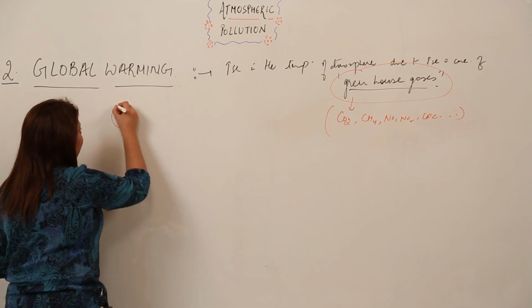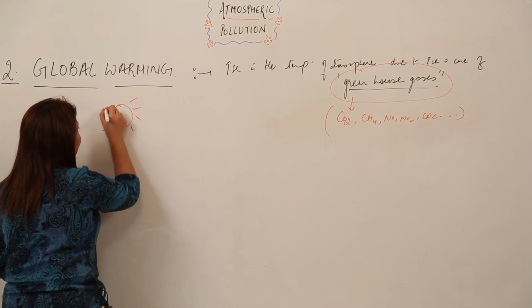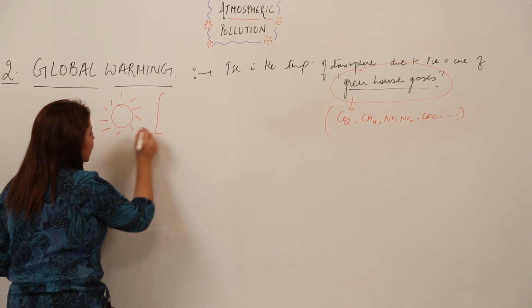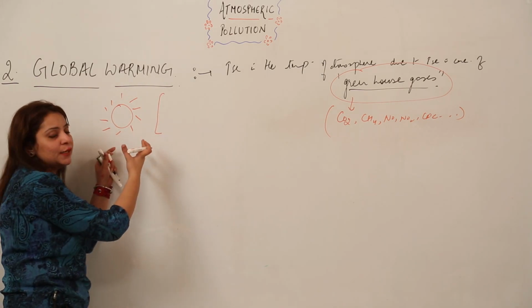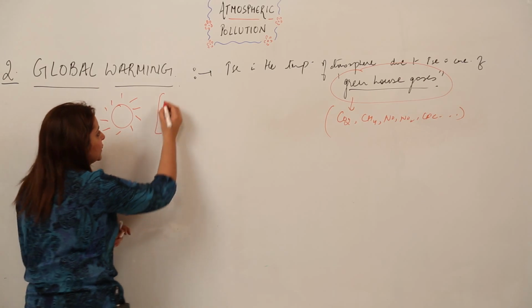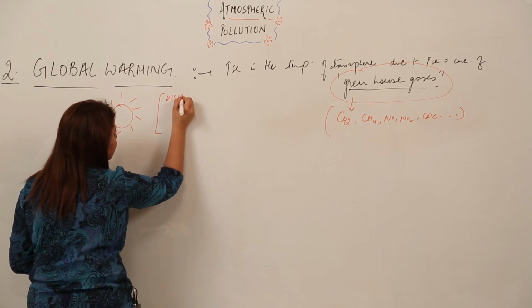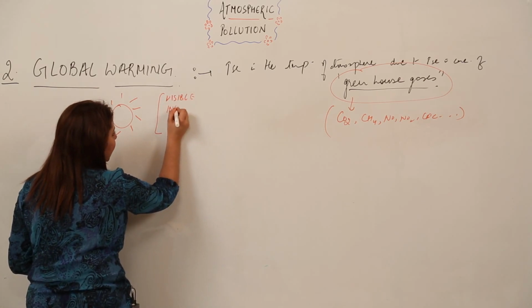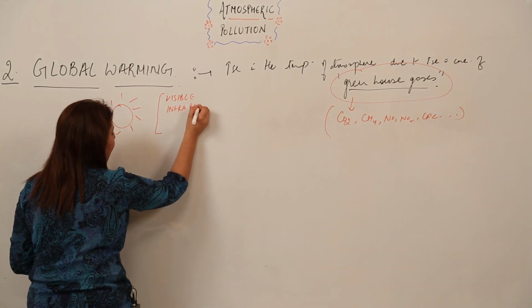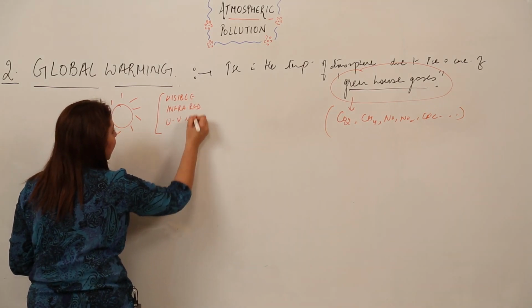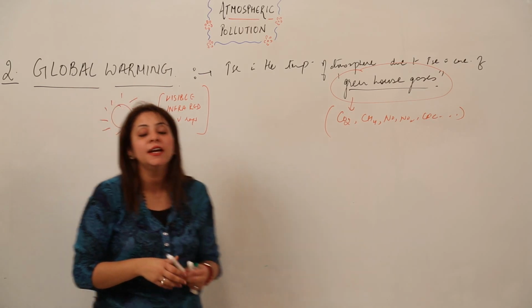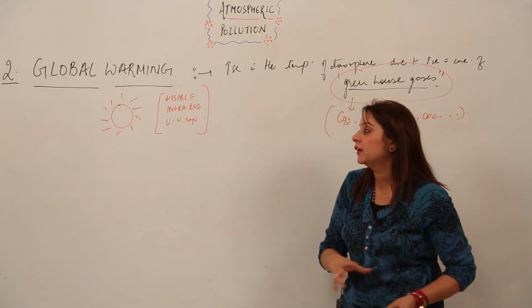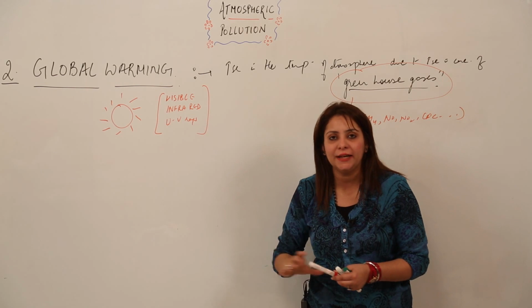We know that there is a sun in the atmosphere, and there are three kinds of rays which come from the sun. They are the visible rays, the infrared rays, and the UV rays, the rays that actually make up sunlight, right.